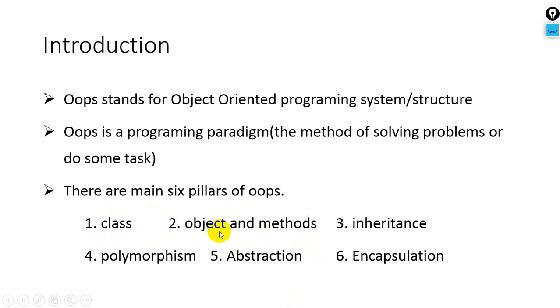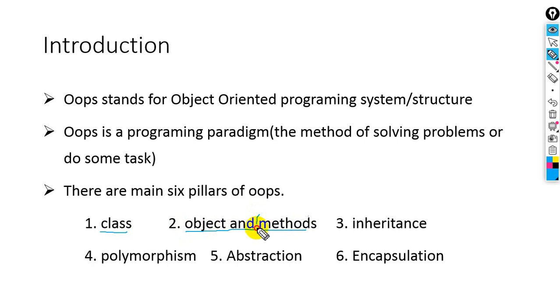Object and methods, this is the second pillar of OOPS. We will also discuss inheritance, polymorphism, abstraction and encapsulation in OOPS. So these are the 6 main pillars of OOPS in Java. In this lecture we will discuss the class, object and methods.